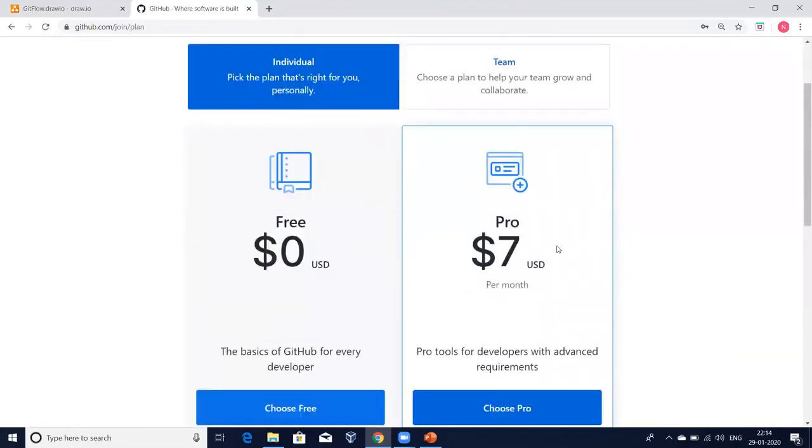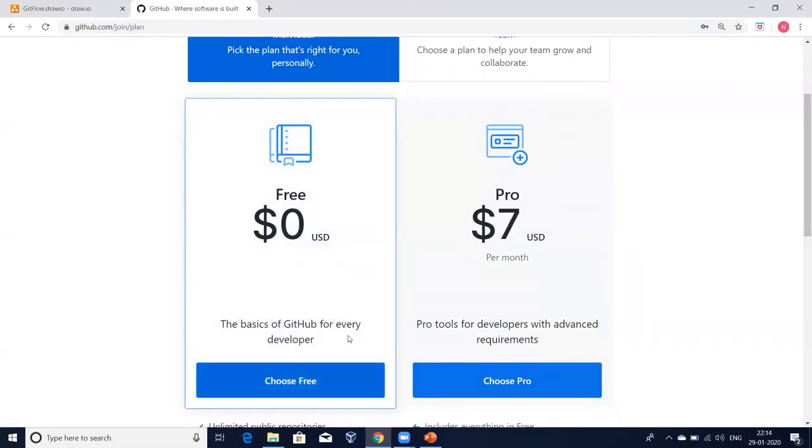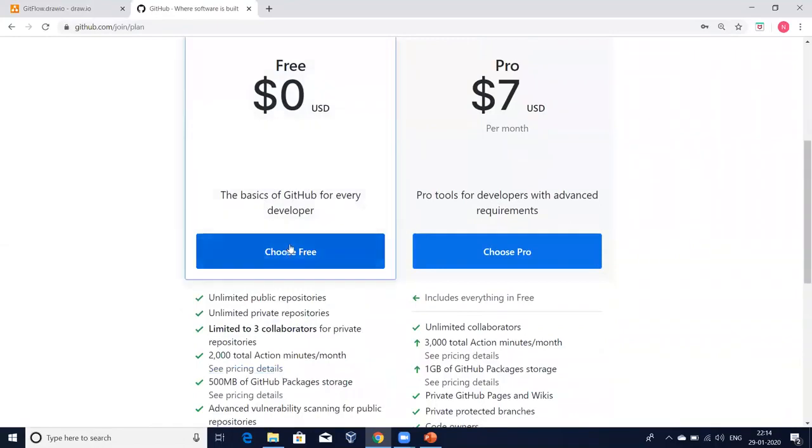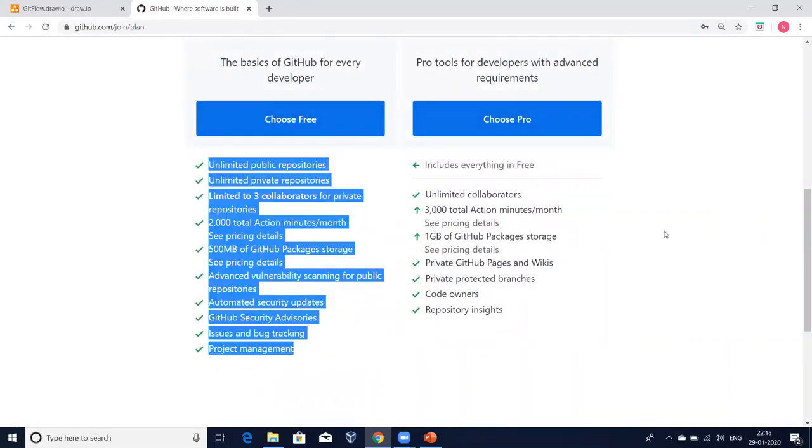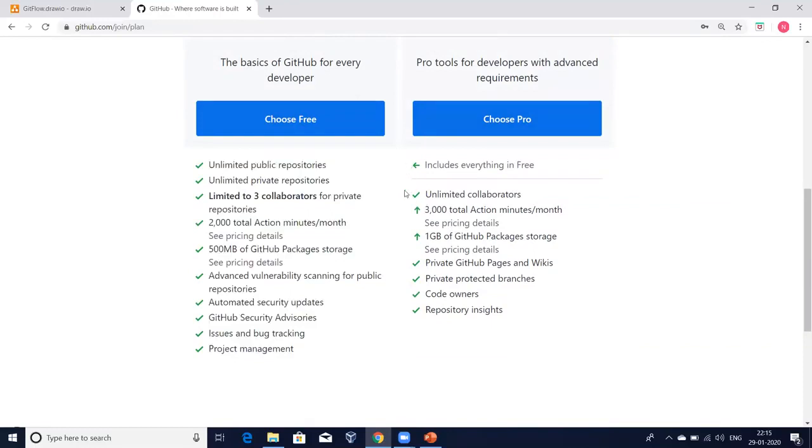Here, there is a paid version and a free version. If you are going to use it for testing purposes, then you can go for a free account. So I'm going to choose the free account. These are the differences between a free tier account and a paid account. There are not many differences other than security and a few more things. I'll explain each and every point of this in our further classes. In the free tier account, we are going to get unlimited public repositories, and unlimited private repositories, limited to 3 collaborators for private repositories.